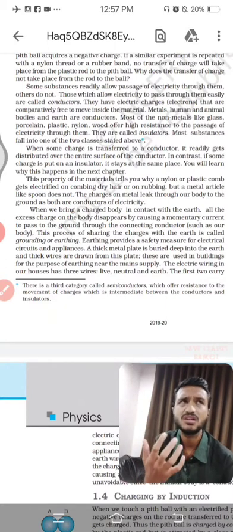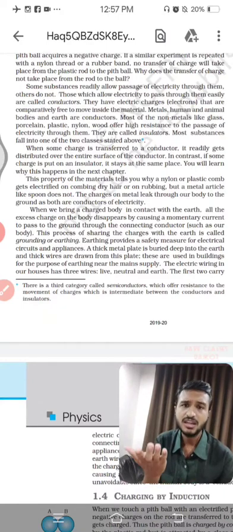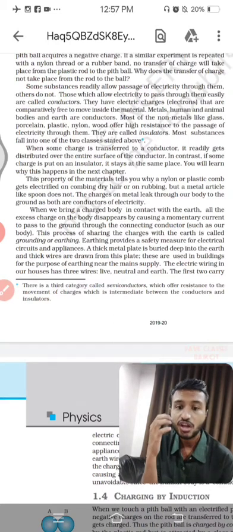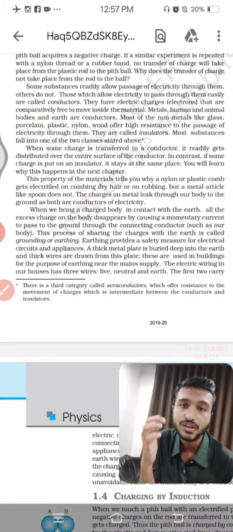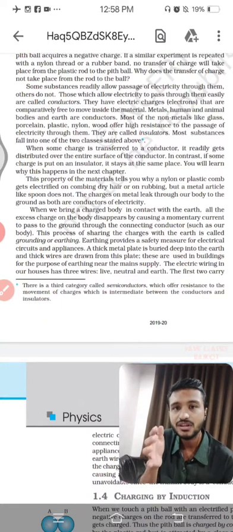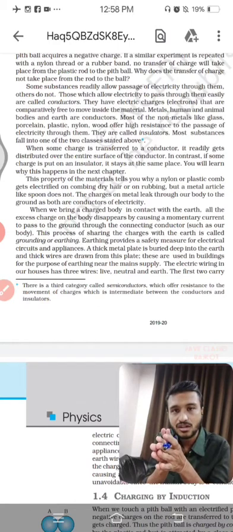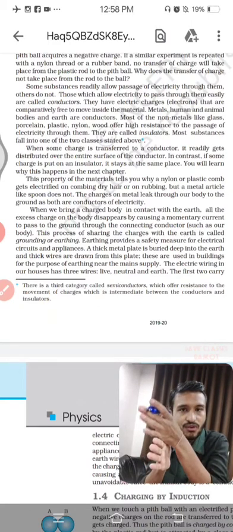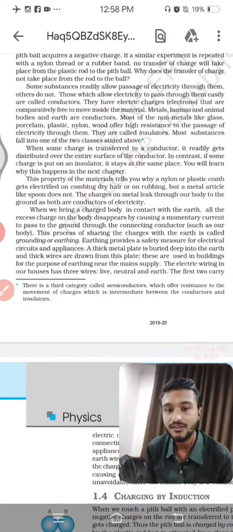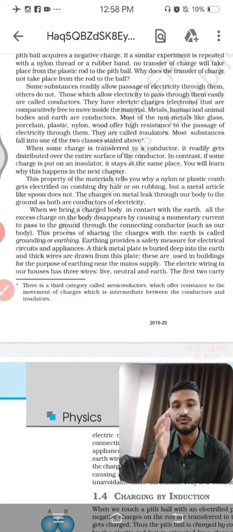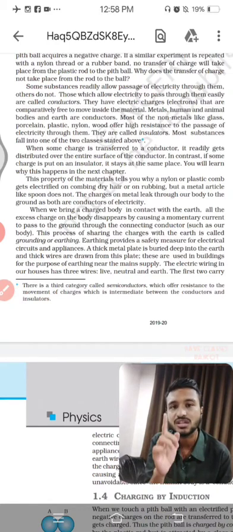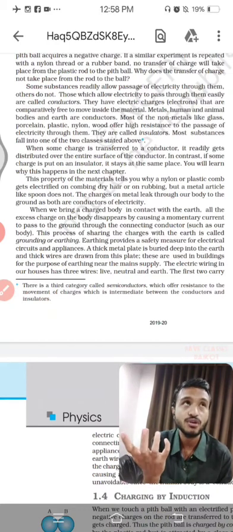Aluminium, copper, generally we are using copper wires in our electricity lines. Why? Because the conductor capacity of the copper wire is the maximum. It has the capacity to travel any electric charges from one point to another point. So it has the maximum amount of capacity for the travel of electric charges from one point to another point. That's why it is known as a conductor. And copper wire we know.